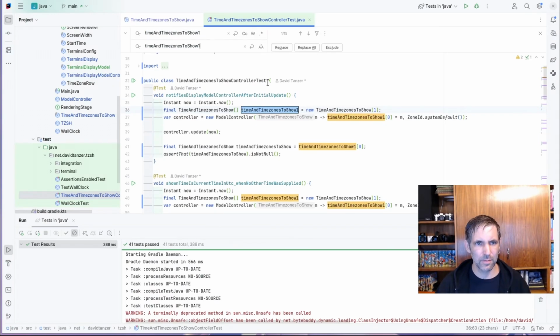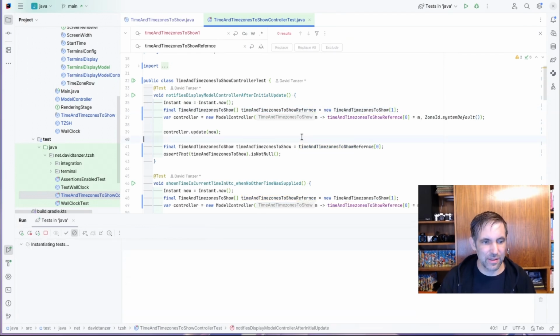I want to call this a reference, because it helps us to reference stuff from the Lambda expression on the outside. And by that, I don't need a mock or a spy to get to the value from the model controller. Replace all and make sure the tests are still passing.